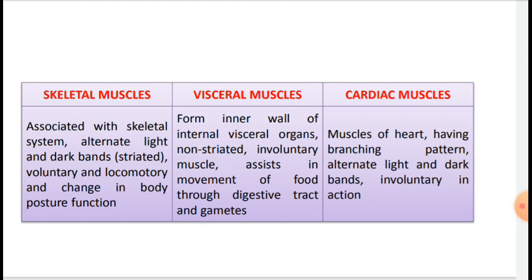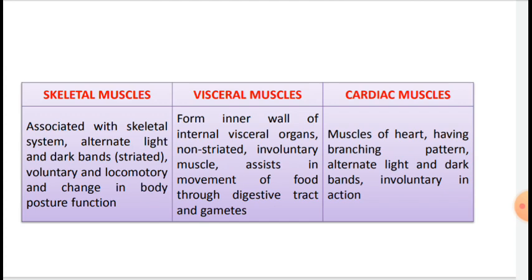They are involuntary in nature as the nervous system does not control their activities directly. They are specialized muscles present only in the human heart, and that's why they are known as cardiac muscle.